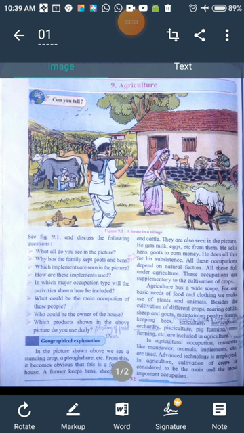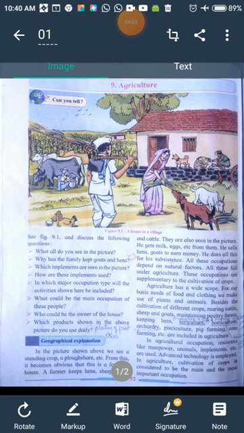A farmer keeps hens, sheep, goats, and cattle. Yes or no? He has kept all these animals. You can see there, hens are there, sheep are there, goats are there, and even cattle are there, right? Cattle means cows and buffaloes. They are also seen in the picture. He gets milk, eggs, etc. from them. Yes or no? We get these from these cattle, from these farm animals. What things do we get? We get milk, eggs, and all these things.